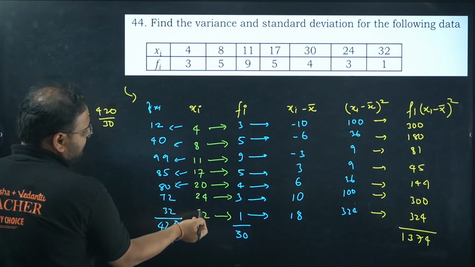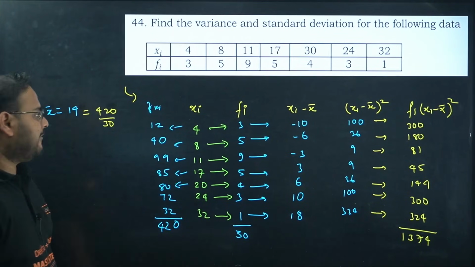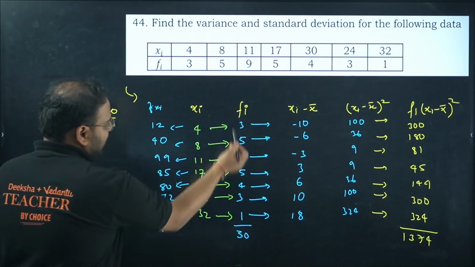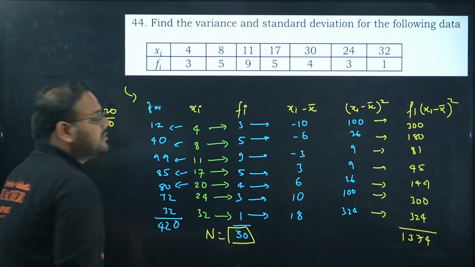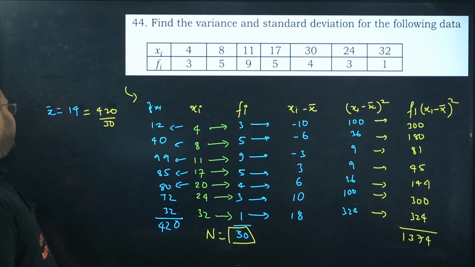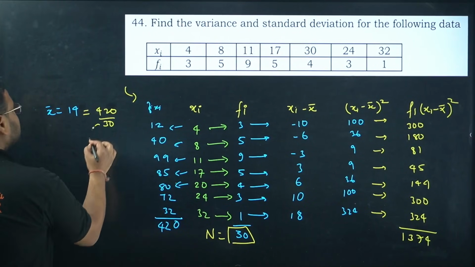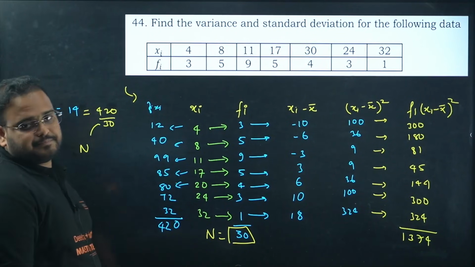Check here. xi is 4, 8, 11, 17, and so on till 32. fi's are 3, 5, 9 and so on. If you add all of these, you're going to get the value of n or sigma fi as 30. This 30 represents n or sigma fi.